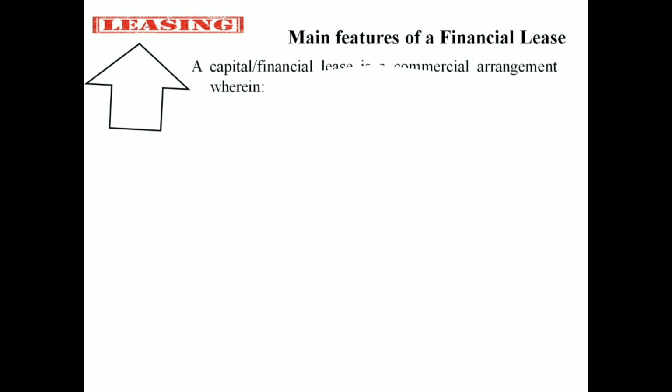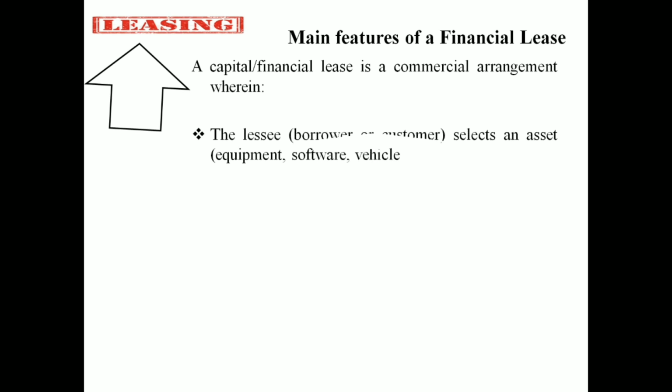So let us see, based on this discussion, what are the important features of a financial lease. In this case, the leasee and leaser are the two parties. The leasee is the borrower or the customer who selects a particular asset, property, software, or equipment taken from a particular leaser. The leaser is a financing company who purchases that asset and gives it to the leasee.